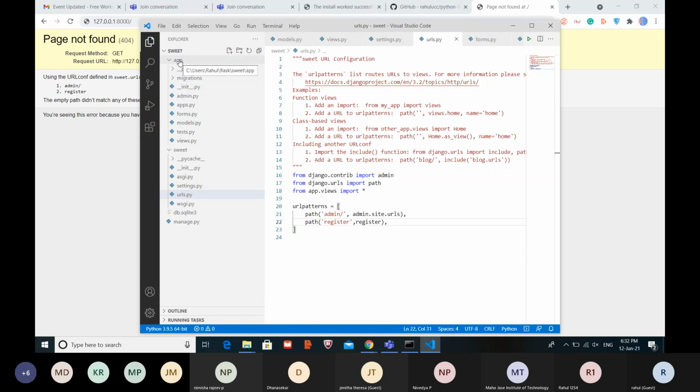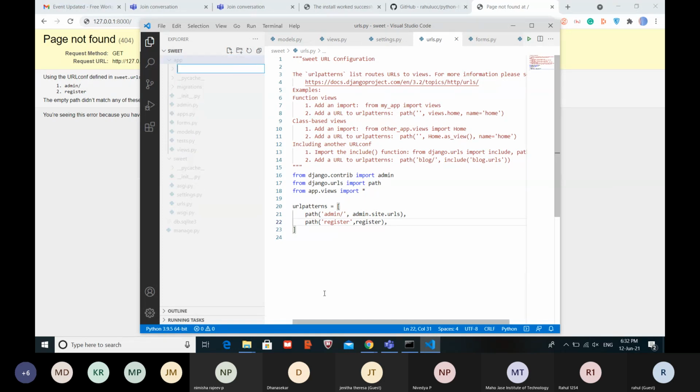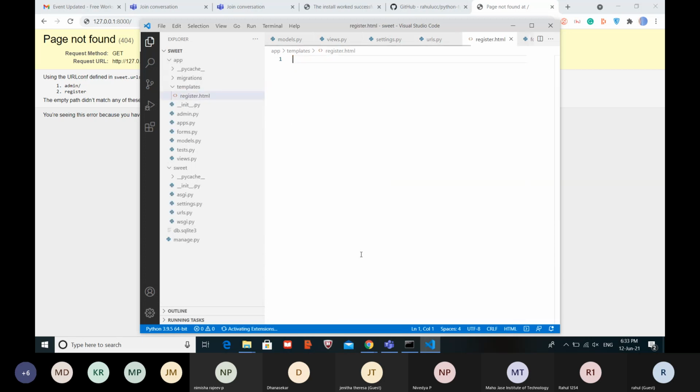Just don't type, just look at the screen itself. Templates. And then